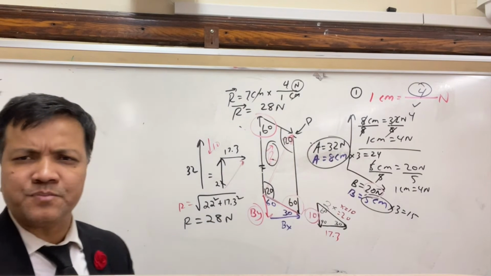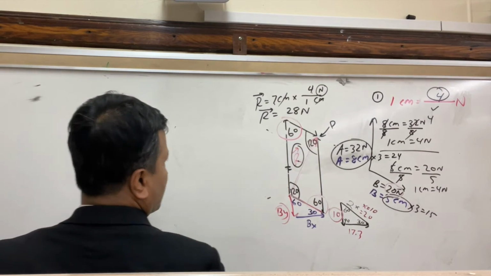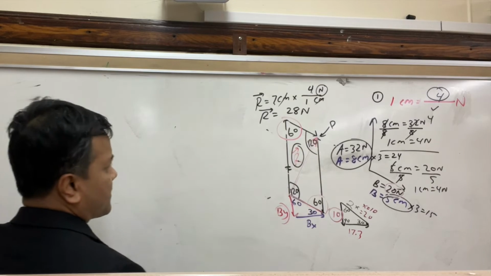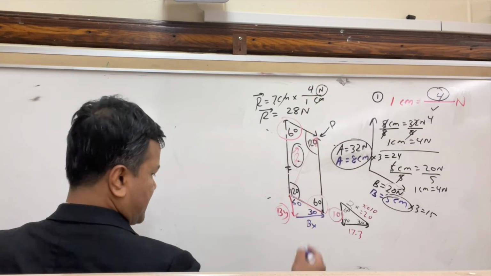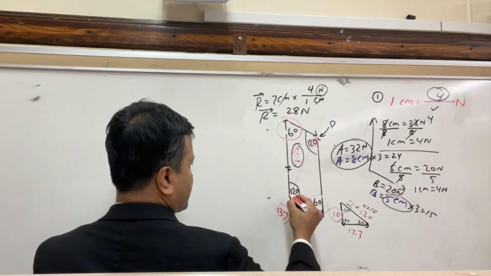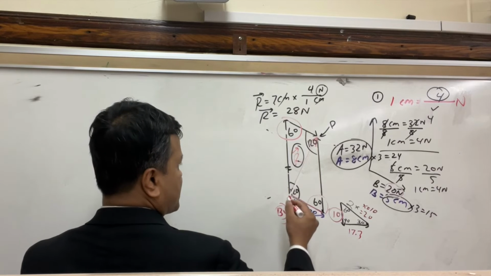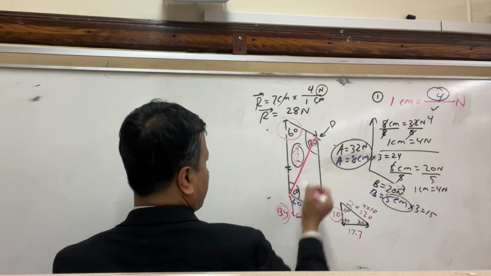Next, we're going to do it by law of sine. Let's use law of sine. To do the law of sine, I'm going to use this. You see the red over here? I want to just copy and paste this side. This red doesn't work. So you see this red, I'm going to draw this red.